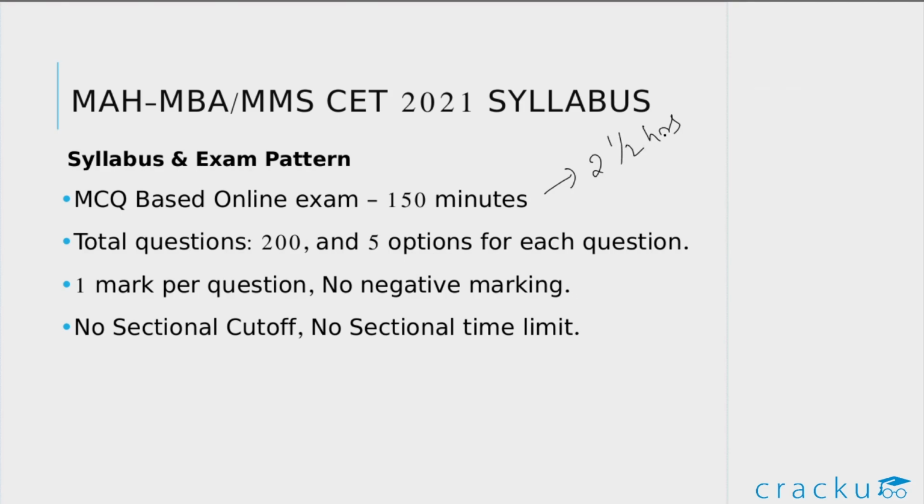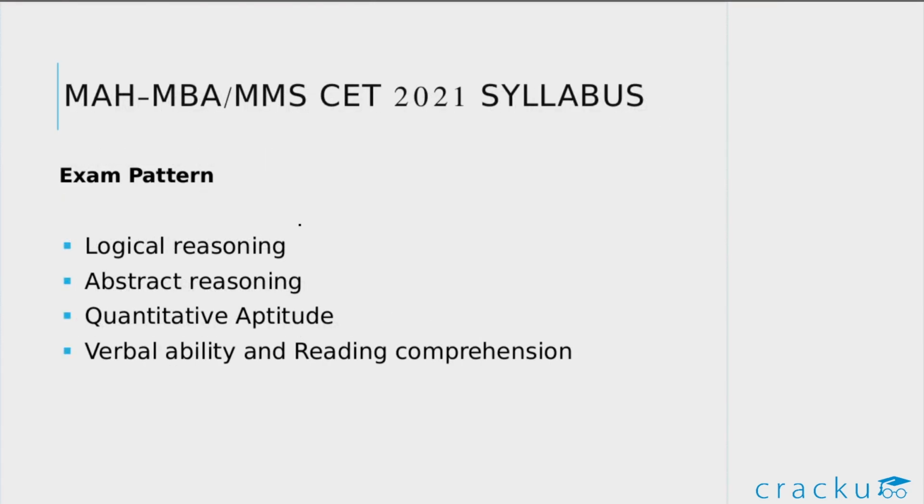The duration of the exam will be 150 minutes or 2.5 hours. Total questions will be 200 and there will be 5 options for each question. There will be 1 mark per question and there will be no negative marking. And there will be no sectional cutoff and no sectional time limit as well. Now coming to the exam pattern of the MHCET exam, there will be 4 sections.